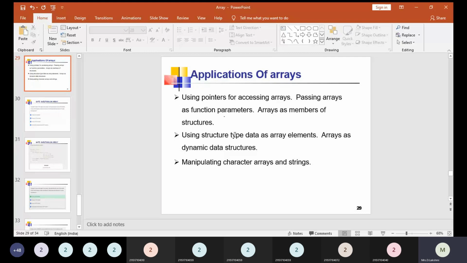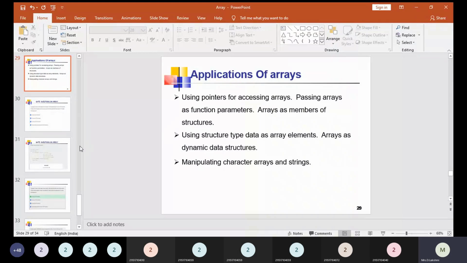It is not known during compile time. So the size of that memory will be known only at runtime. How many elements we are going to enter during the runtime, during that time only the size of that memory will be known, right? In case of array, the sizes are fixed before executing or running the program. So it can be known prior to the execution time. Even though the array has various advantages, it has its own limitations also. In order to overcome this limitation, we are going for the concept of linked list data structure.